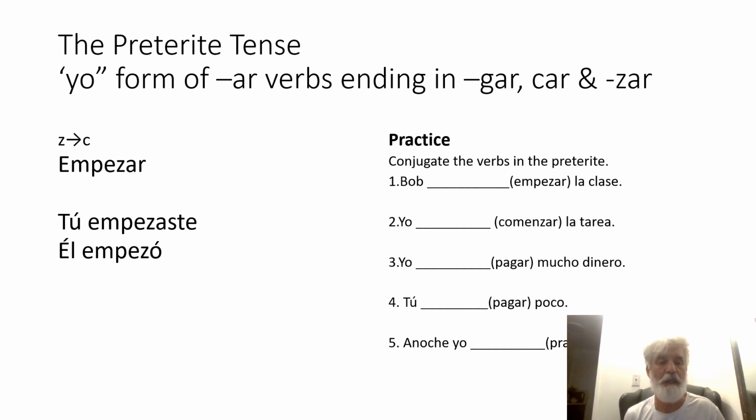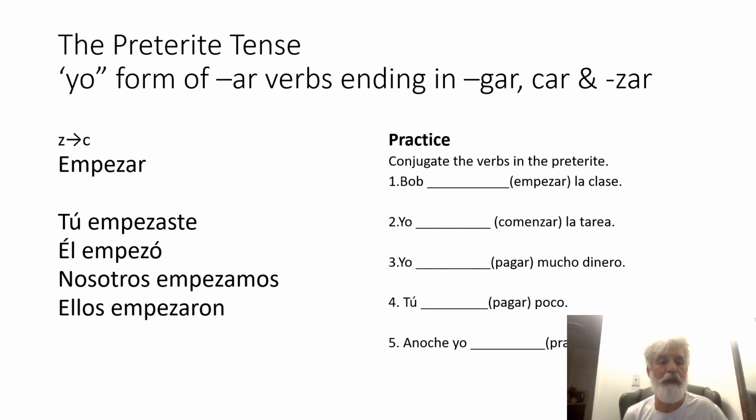We began is nosotros empezamos. And they began is ellos empezaron. Again, this verb ends in zar, so the yo form is going to have a spelling change, and the Z will go to C. There are only a few of these verbs that we're responsible for. Yo empecé. We put it with a C, not a Z.